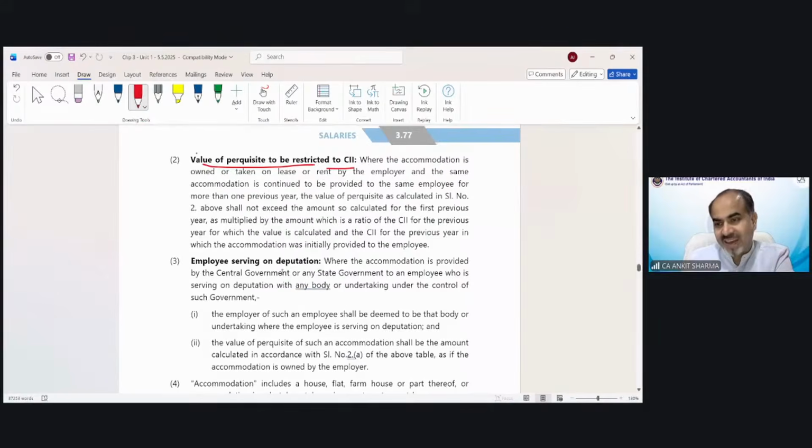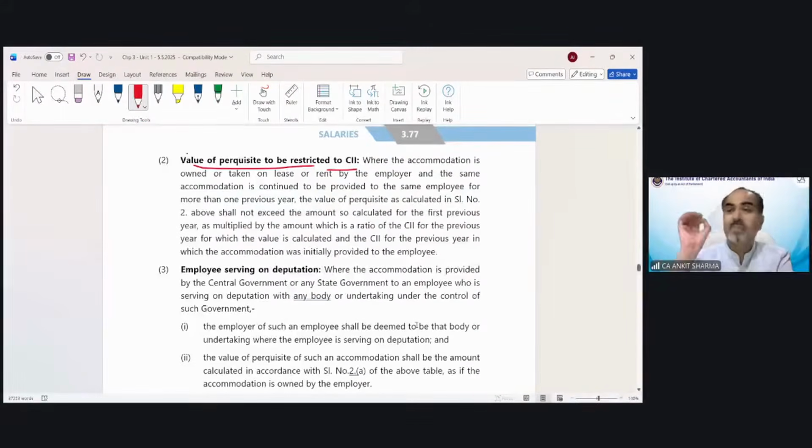The provision says, if the last year perquisite value has been given in the question, in case of rent-free house, if the last year perquisite taxable value has been given in the question, then the current year perquisite taxable value cannot exceed the cost inflation index applicable value for the current year.